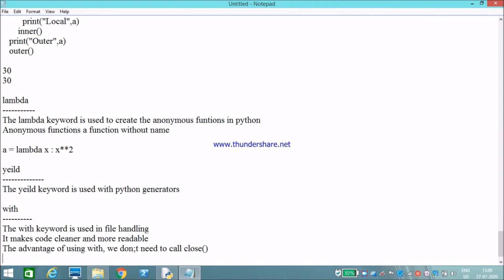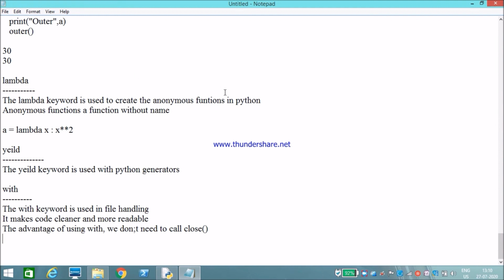Okay, these are all the keywords which are available in Python. We'll discuss each keyword further in each chapter when we come to the keyword. We'll discuss it with examples so that you will get an idea in which place which keywords are used. Just go through all the keywords I discussed here and see what the uses of each keyword are, and we will discuss further in the upcoming videos. Okay, thank you guys.